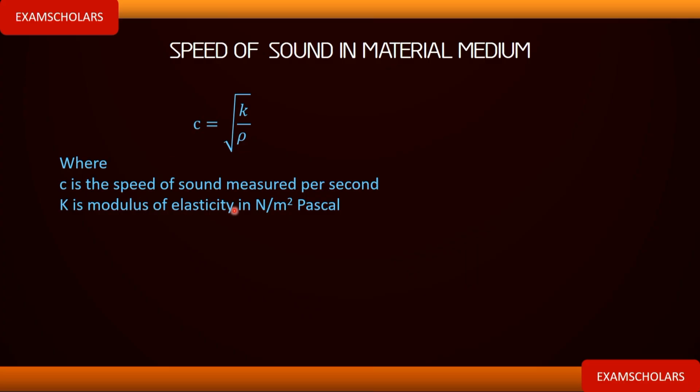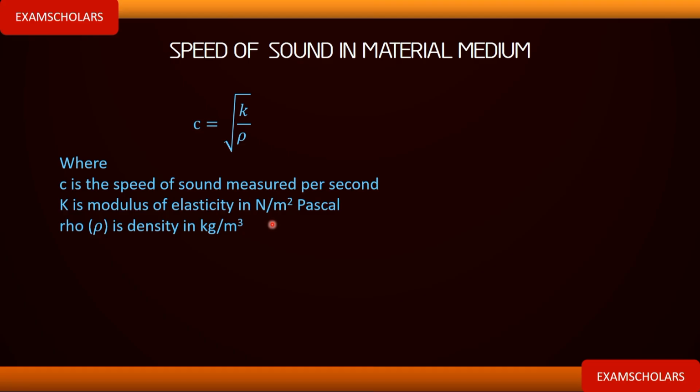Remember from elasticity, from Hooke's law, the SI unit of modulus of elasticity is Newton per meter square, which is the same as Pascal, which is the same unit as stress. Rho is the density, and the SI unit is kilogram per meter cube.